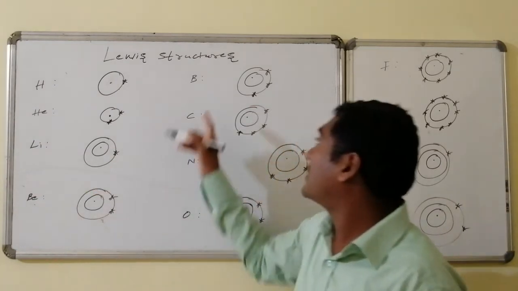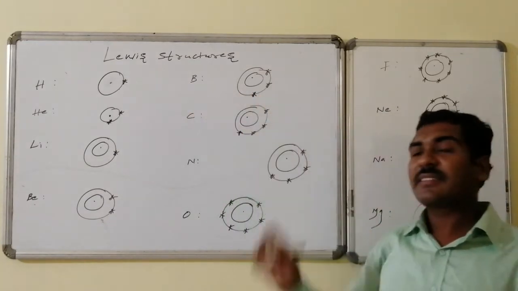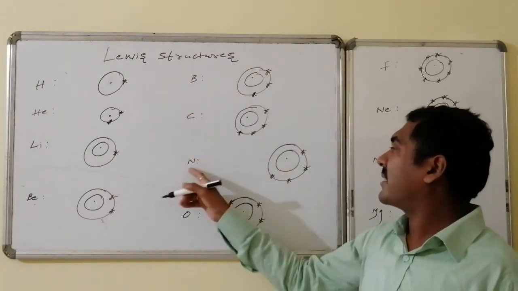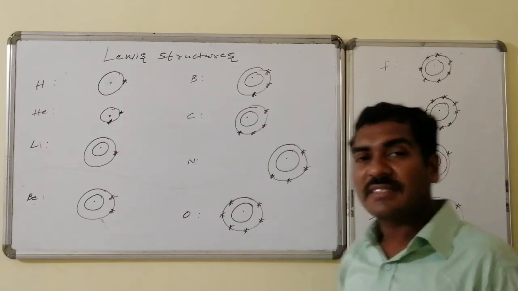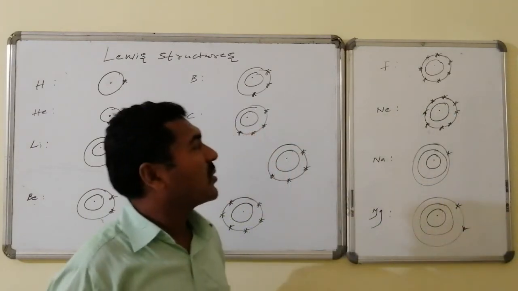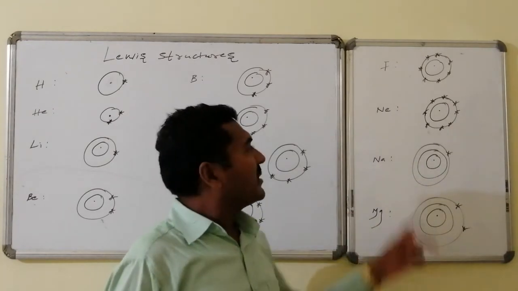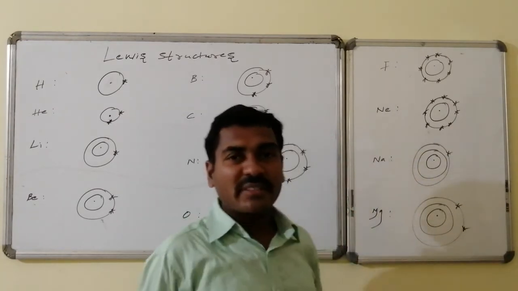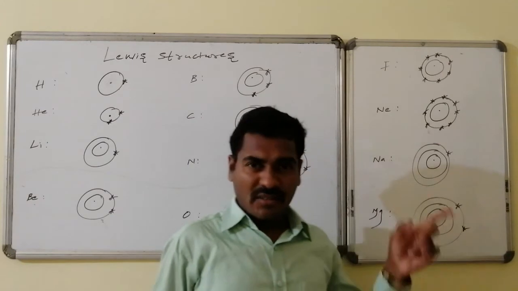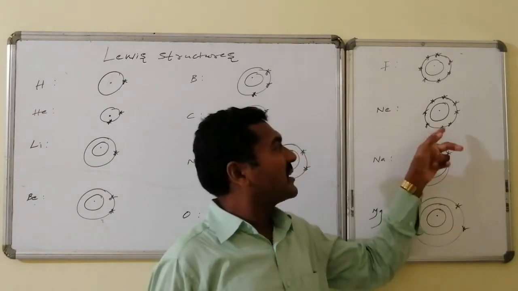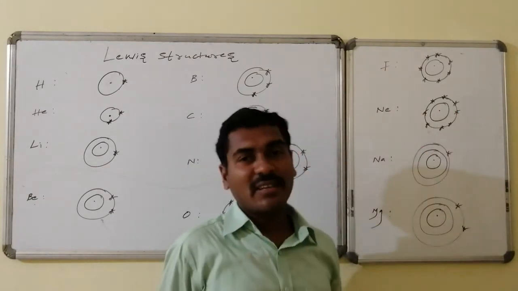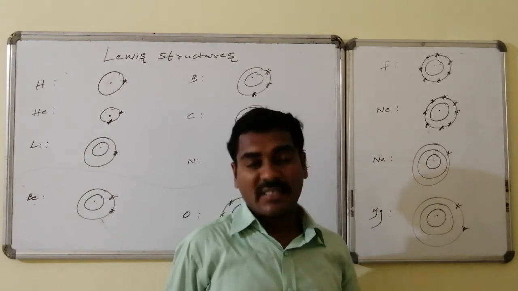Beryllium 2 electrons. Boron 3 electrons in the second orbit. Carbon 4 electrons. Nitrogen 5. Oxygen 6 electrons, followed by fluorine, that is 7 electrons in the second orbit. Neon, already we made the presentation and discussion to represent the inert gases, special gas, where it is having 8 electrons in the outermost orbit, hence it is stable.